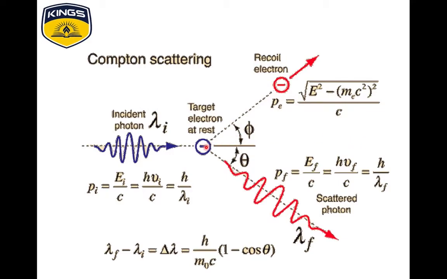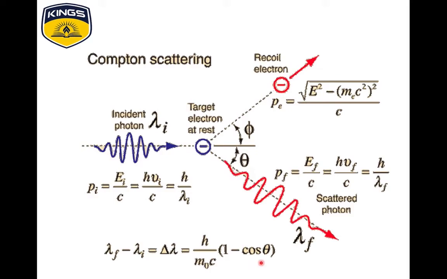Before collision, the target electron is at rest and the incident photon is in motion. After collision, the electron recoils at an angle phi and the photon is scattered at an angle theta.